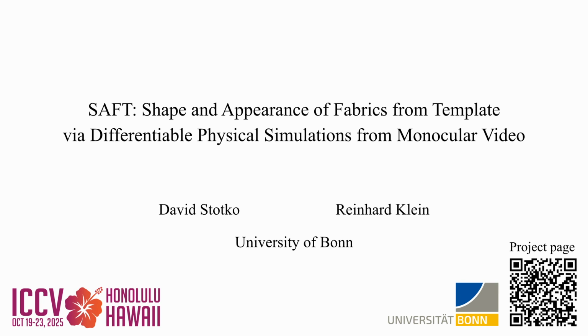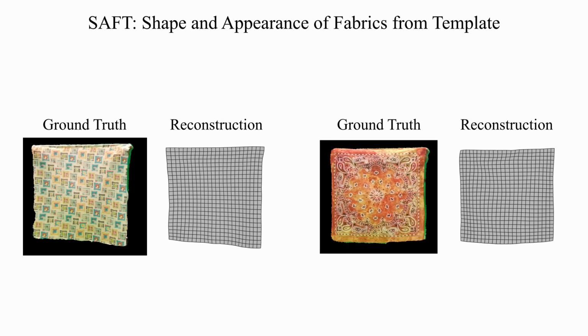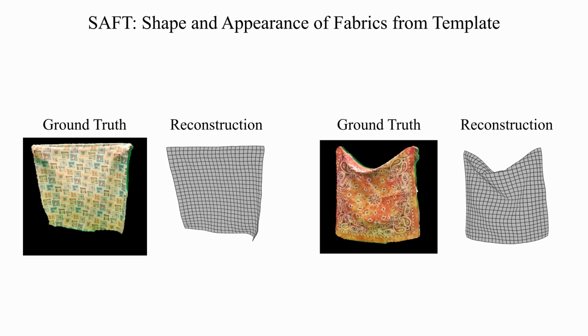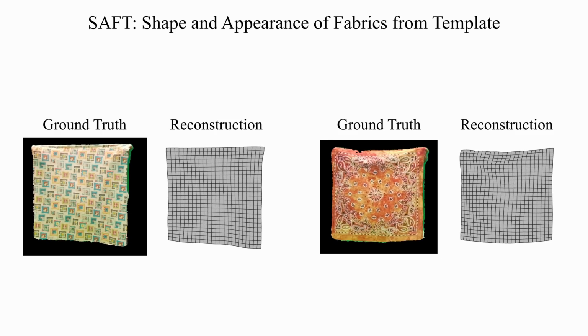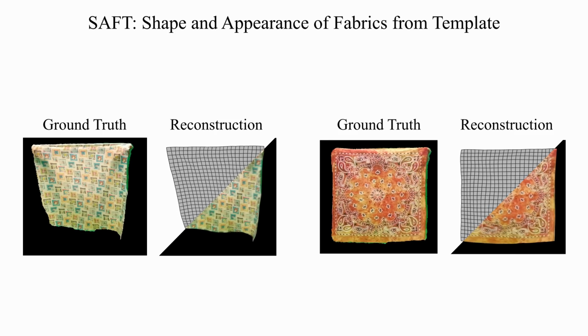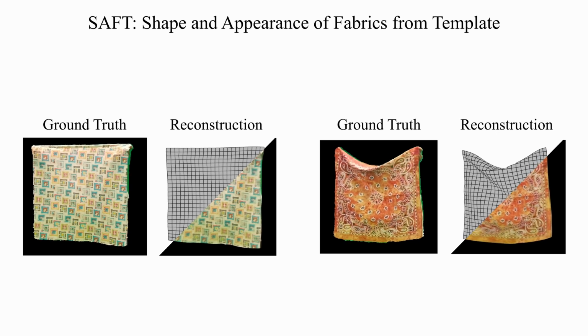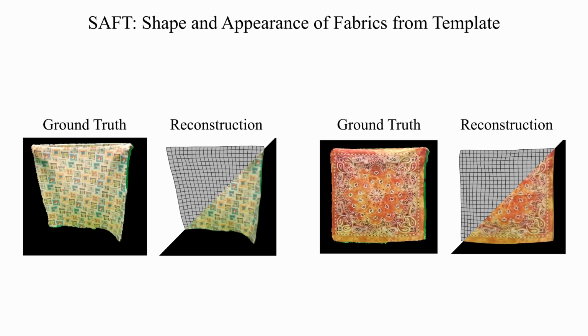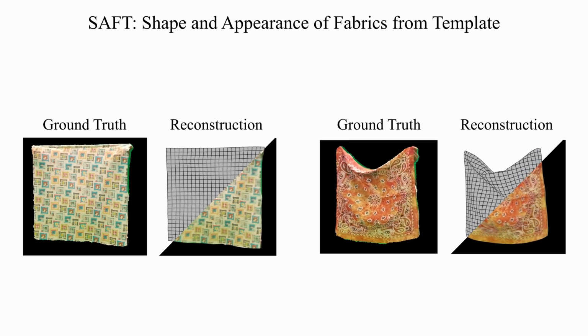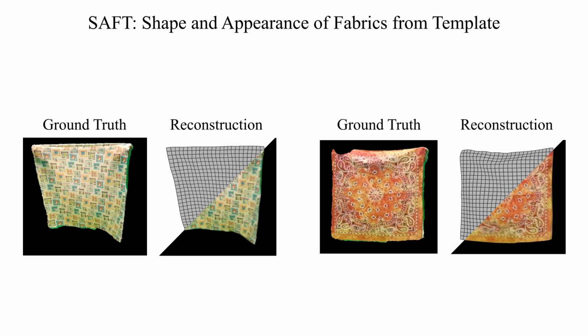We present SAFT, shape and appearance of fabrics from template, via differentiable physical simulations from monocular video. We designed a method to reconstruct the 3D geometry and appearance of moving fabrics from a single RGB video. We tackle the depth ambiguity problem by analyzing its source and designing two novel regularization terms to alleviate the consequences.